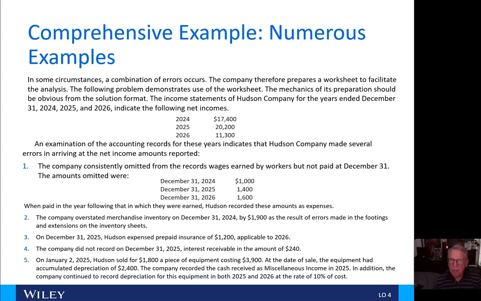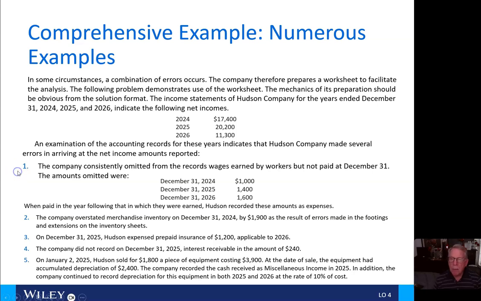The income statement of Hudson Company for the years ended 2024, 2025, and 2026 indicate the following net incomes: here, here, and here. An examination of the accounting records for those years indicates that Hudson Company made several errors in arriving at those net income amounts reported.